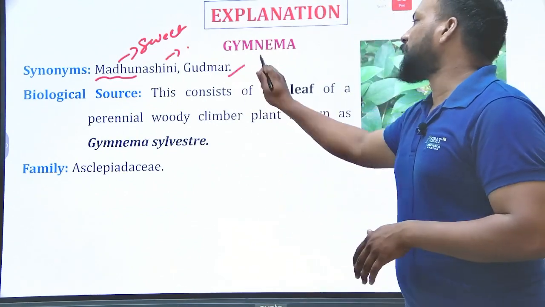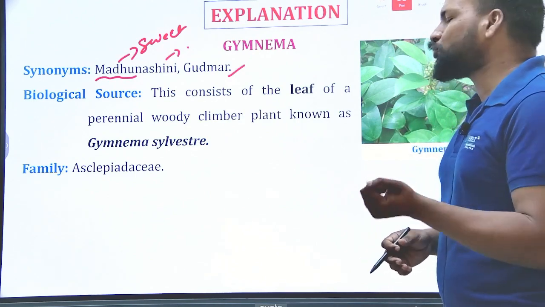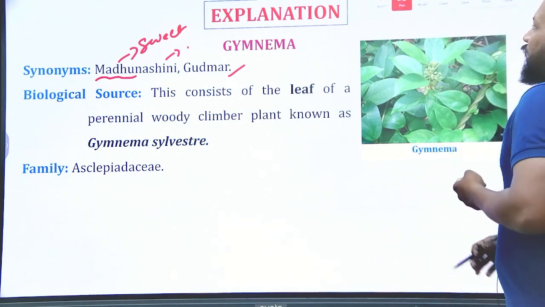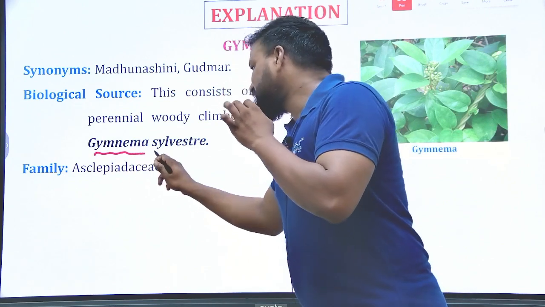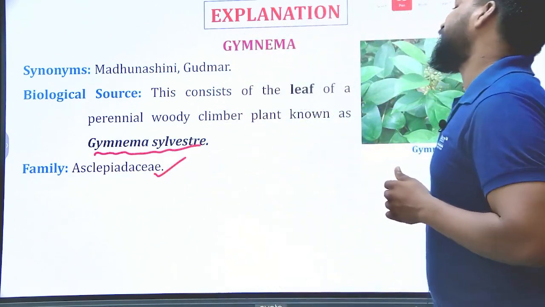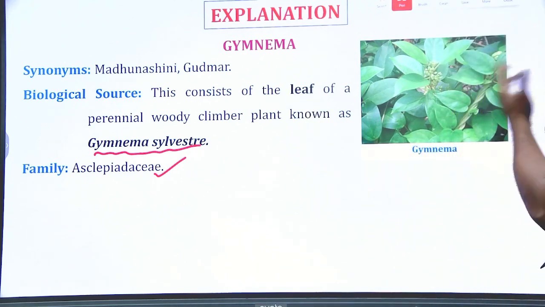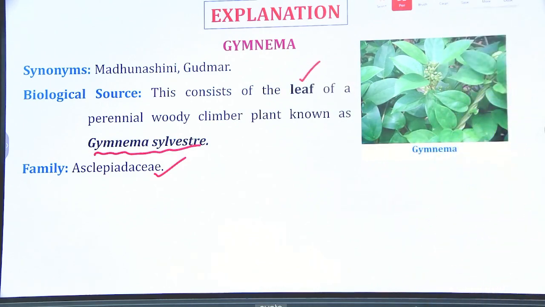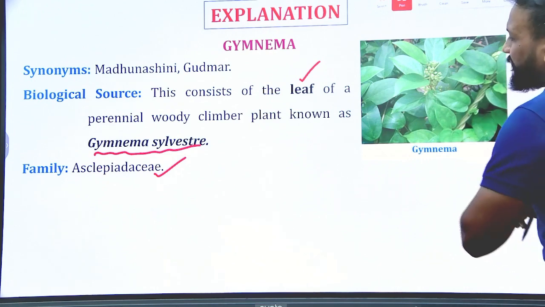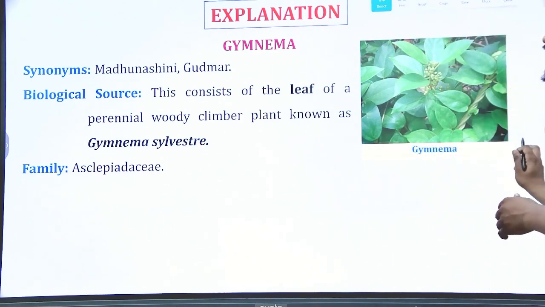Okay, and Gudmar. Madhunashini, which means an anti-diabetic drug. Madhu means sugar. So it is obtained from Gymnema sylvestre, family Asclepiadaceae. Okay, and it is a climber. It's a leaf drug. In the leaf, the gymnemic acid and such types of chemical compounds are available, and it belongs to the family Asclepiadaceae. Next question.